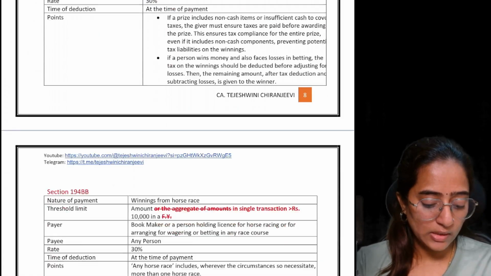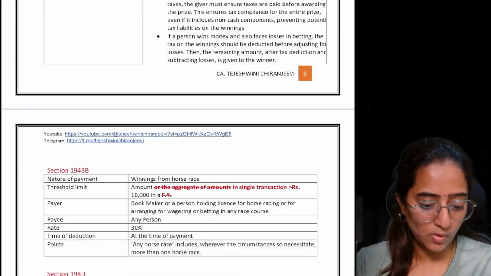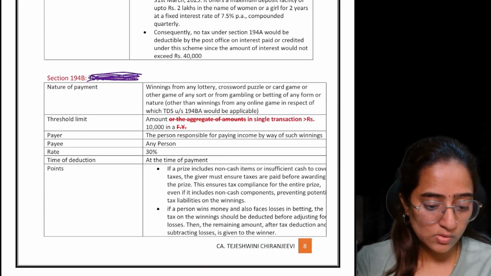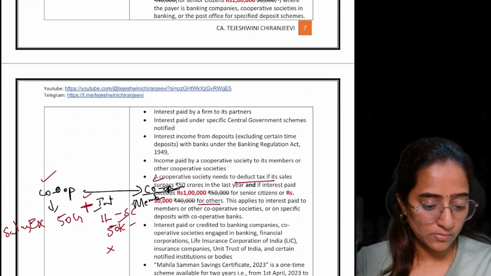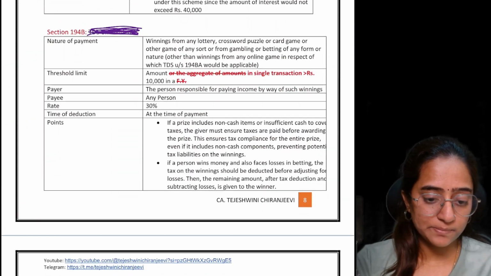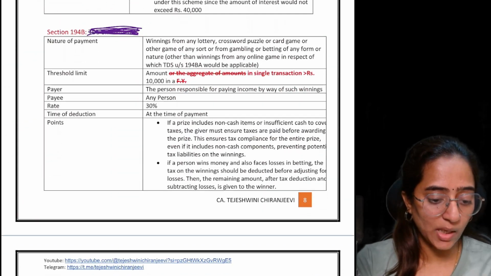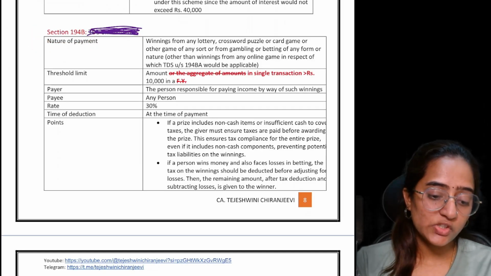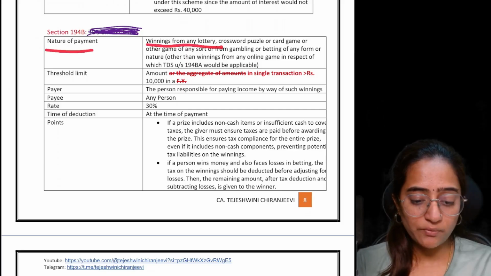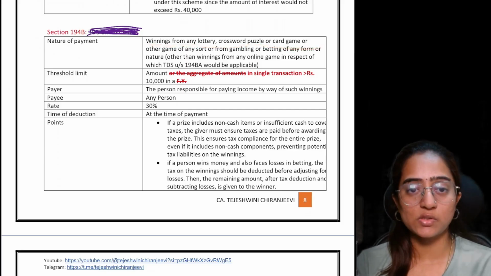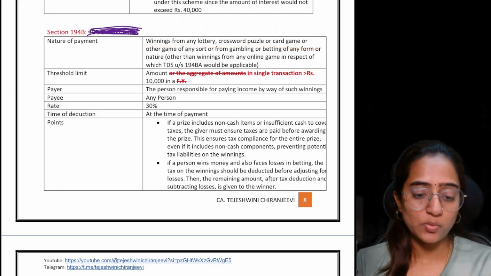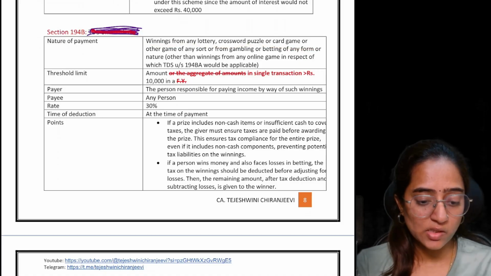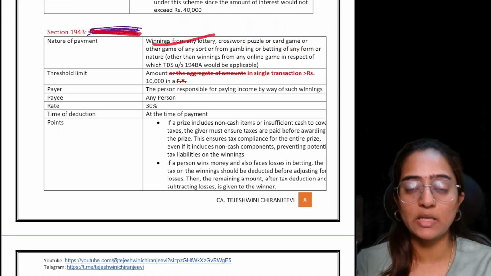This is not TDS on winning from lotteries, winning from horse games or horses. Okay, this is not TDS on dividends. Okay, great, some typing mistake. Section 194B, wherein the nature of payment is winning from crossword puzzles or crossword games, etc. If you have this material, please cancel it out. This is not TDS on dividends. This is winning from lotteries.